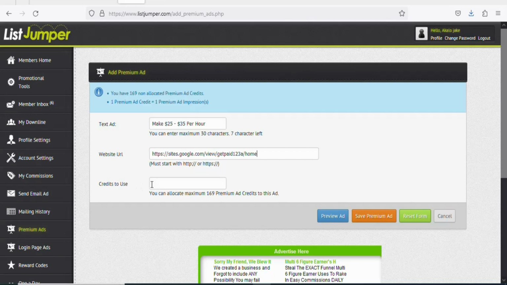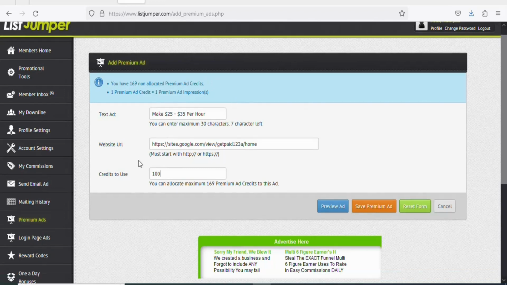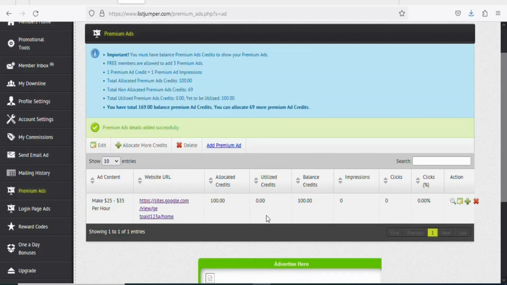Once that is done, you are going to enter the number of credit that you want to use. In this case, I want to use 100 credits. Once you have entered the details of your ad, the next step is that you are going to click right here, Save Premium Ad. Click on it. Once you click on it, you can see this is your ad. You can see this is your ad. You can see the allocated credits.